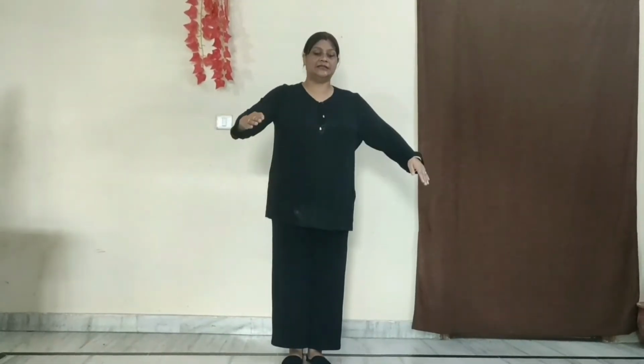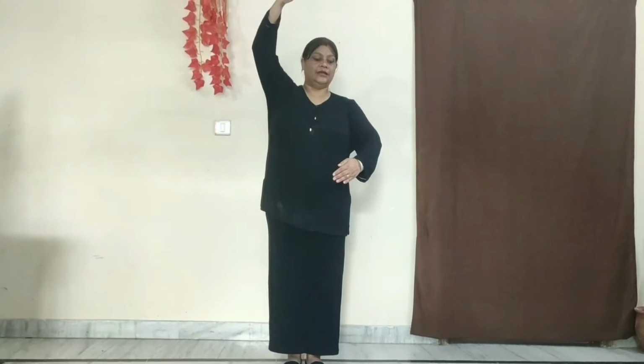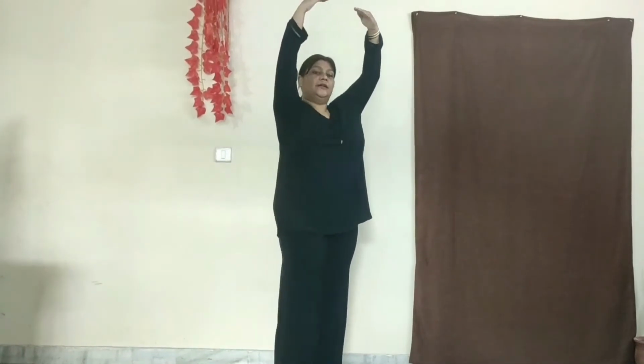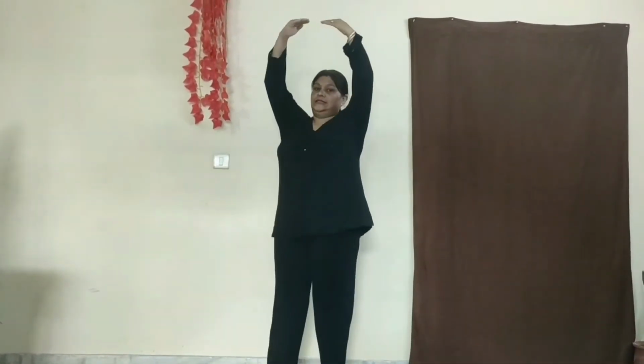The second step is right hand goes up, left hand in front and you come on your toes. Then right hand comes down and left hand goes up on your toes. And then both hands go up and you take a turn from your left hand side.